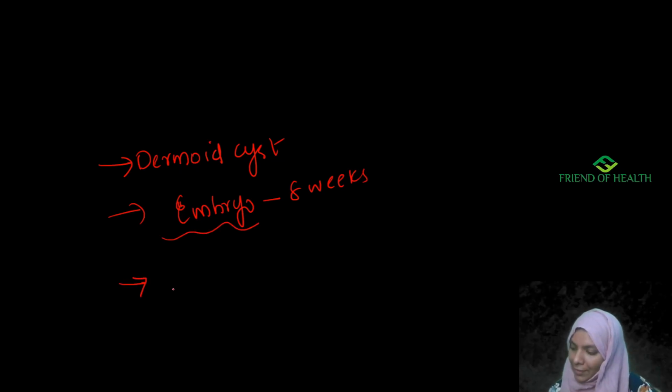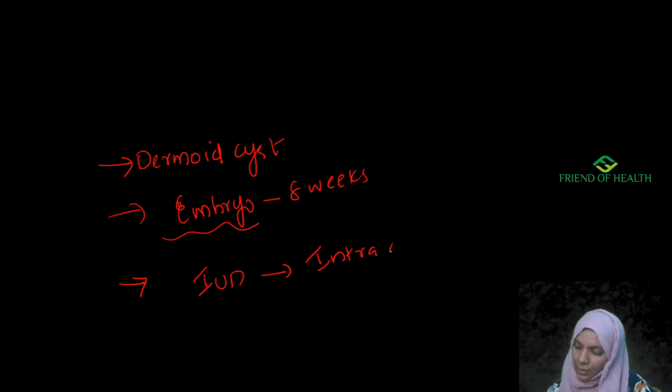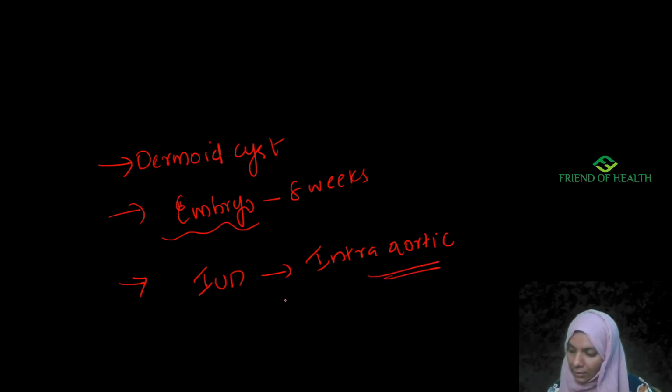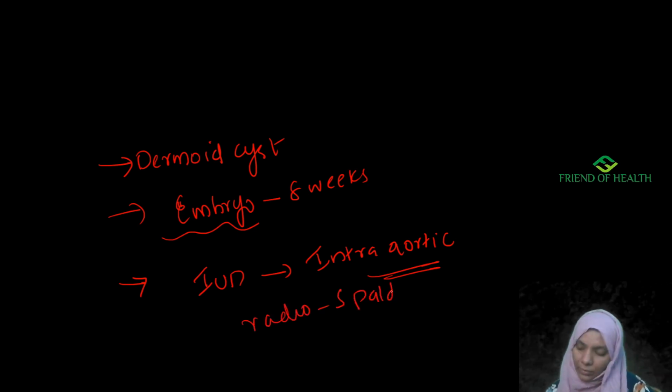Earliest conclusive evidence of intrauterine death is intra-aortic gas. Intra-aortic gas is the earliest conclusive sign. Okay, then the earliest radiological sign you should know. So the conclusive evidence is intra-aortic gas, and the radiological sign is Spalding sign. Okay, remember this.